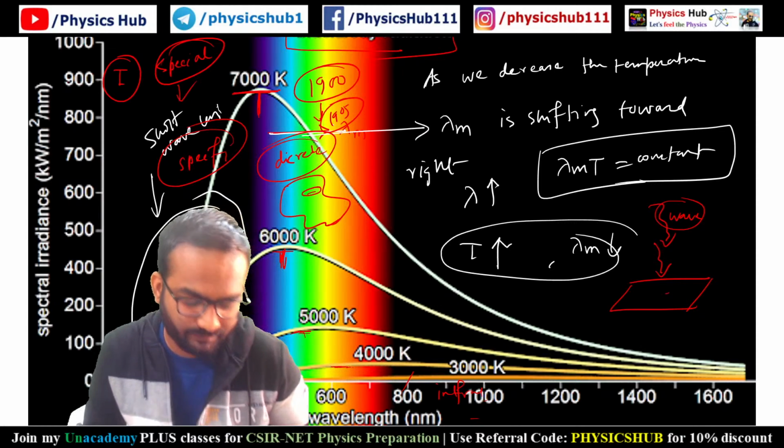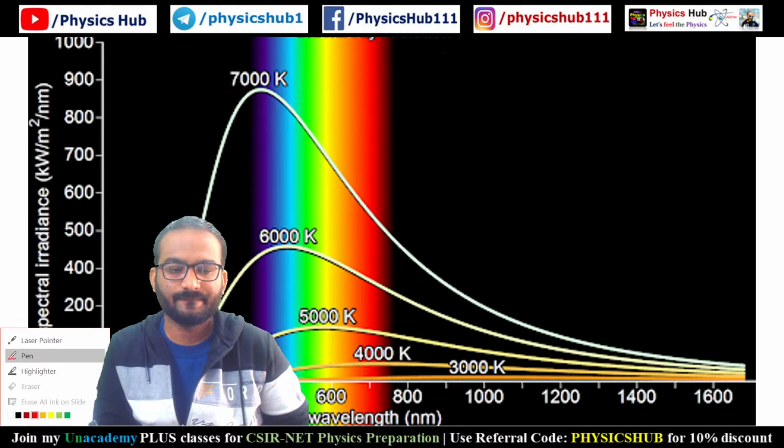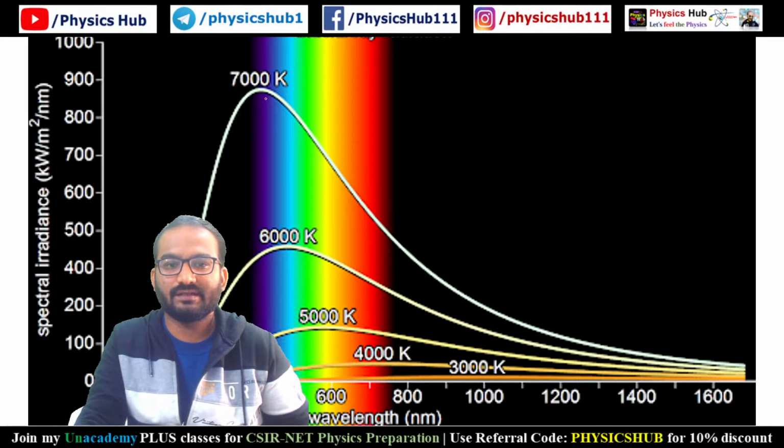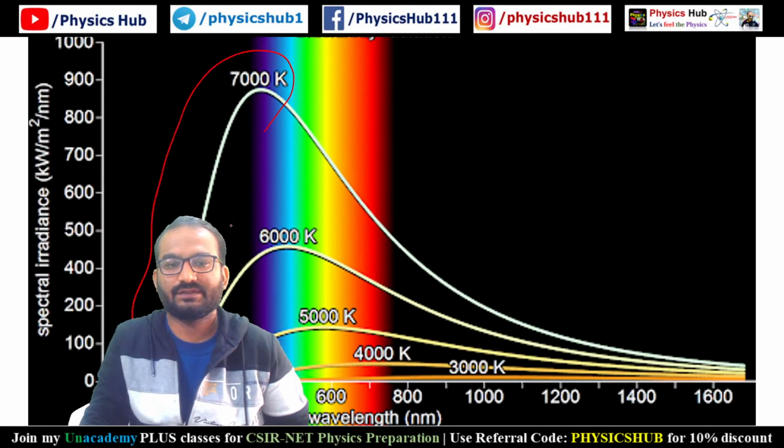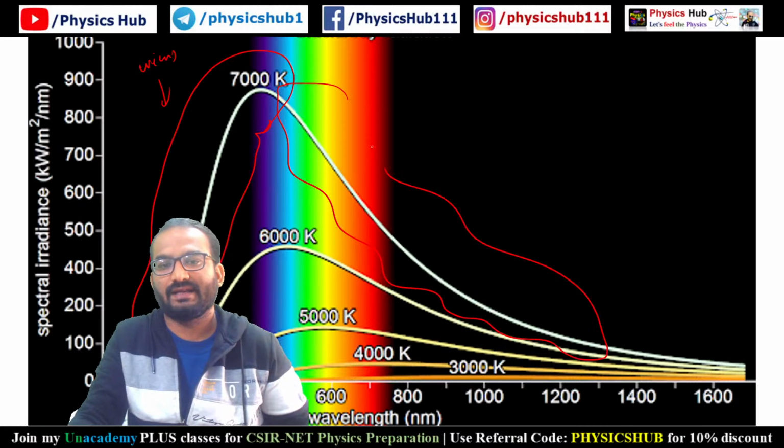Avinash is asking about the mid part. Yes, in this region, the mid part, the curve is getting flat. This portion was being described by Wien's law, and this portion by Rayleigh's law.